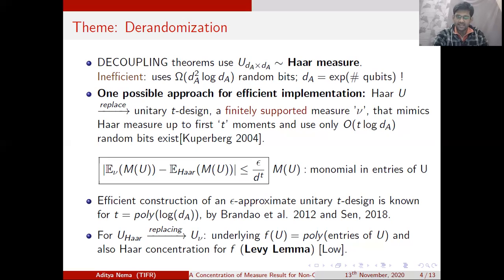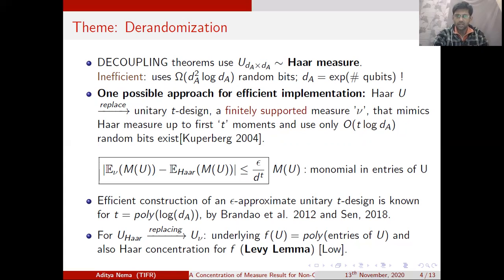If the moments are exactly equal, we say they are exact designs. But we do not have efficient constructions of exact designs when the value of t is strictly bigger than 2. But we have efficient constructions of designs when we consider moments within an approximation parameter of the Haar measure, which is here the additive approximation.